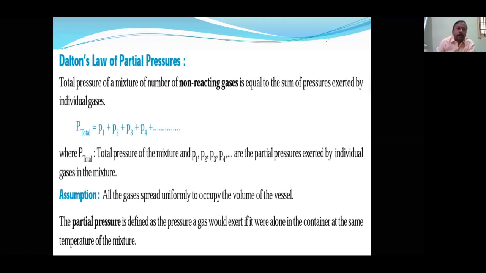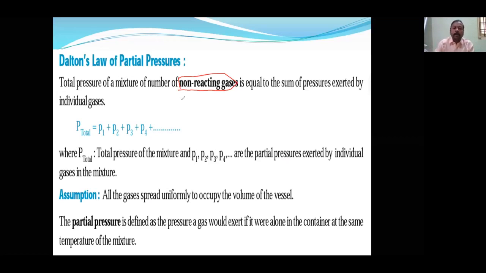Okay, first of all, the Dalton's law statement. Dalton's law is applicable for partial pressures, and according to it, the total pressure of a mixture of a number of non-reacting gases. Non-reacting is a must. So then only it is applicable. You can say it is a limitation. There are certain questions like for which of the following is Dalton's law not applicable. There you should say wherever the gases are reacting, it is not applicable.